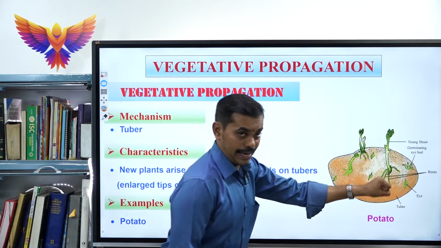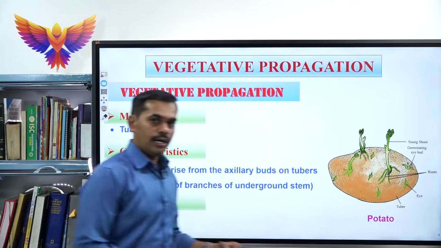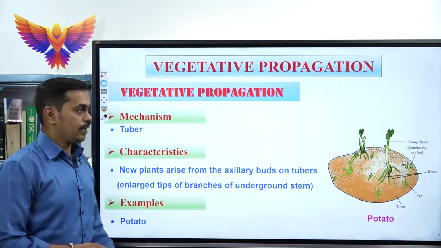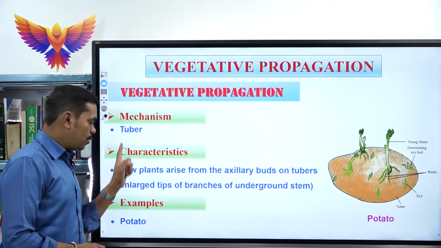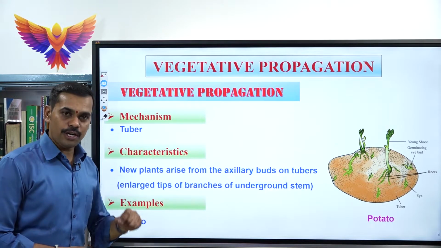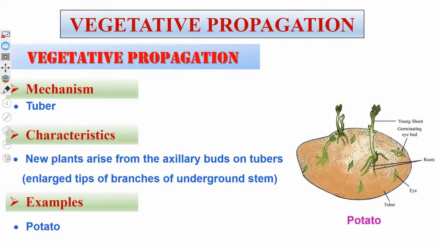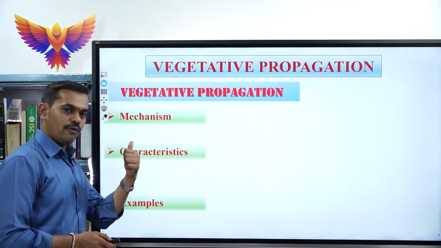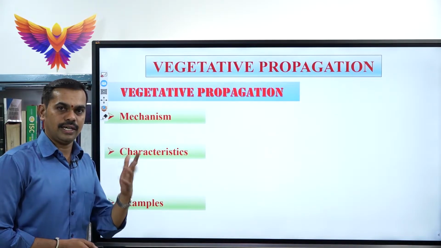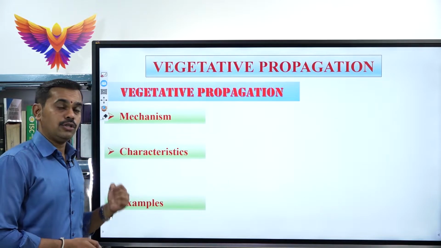the eye buds are axillary buds. From that eye bud a new organism or a new plant body develops. So keep in mind, under tuber, the best example is potato. Tuber is a type of vegetative propagule. Example for tuber is potato. So we have studied runner, and the second one sucker, rhizome and tuber.